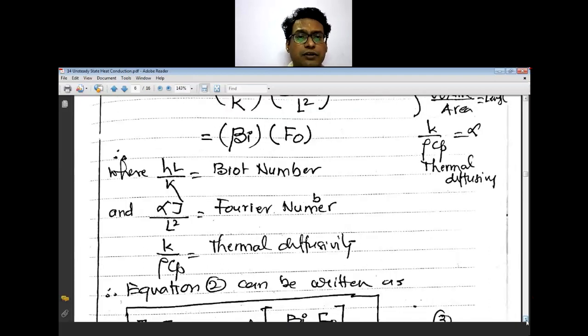The Biot number is hL upon k. 1 upon k is your conductive resistance, the internal body resistance, and 1 upon hA is your convective resistance. So that is what we are defining, the internal resistance to the surrounding resistance.